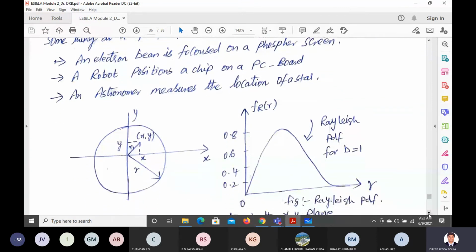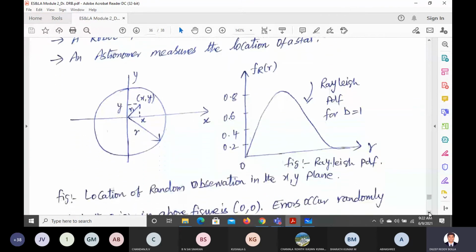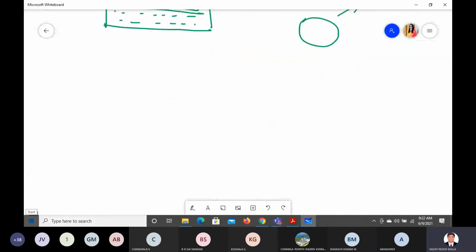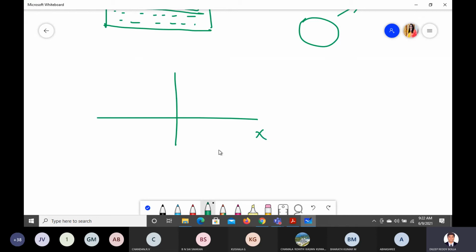So what exactly are we trying to figure out in this case? We have taken the XY plane. Let us say this point is X and this point is Y. It's very simple. Let us say we have the X-axis and this is your Y-axis.